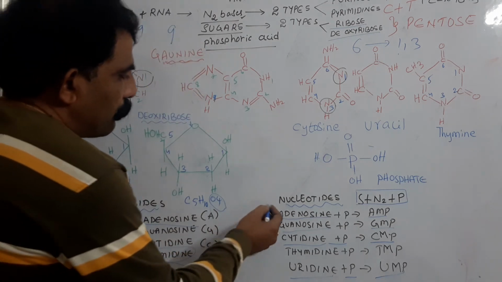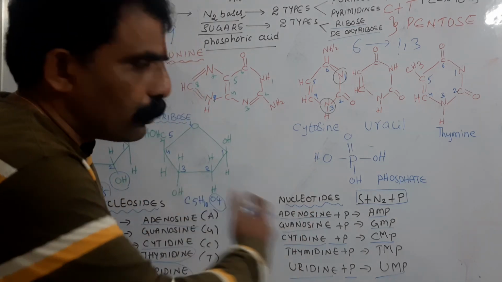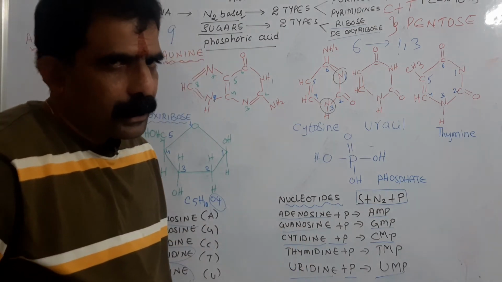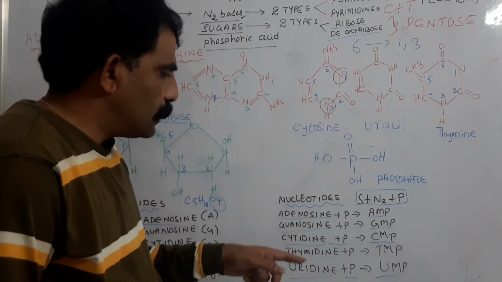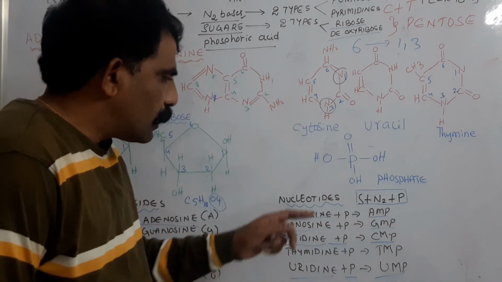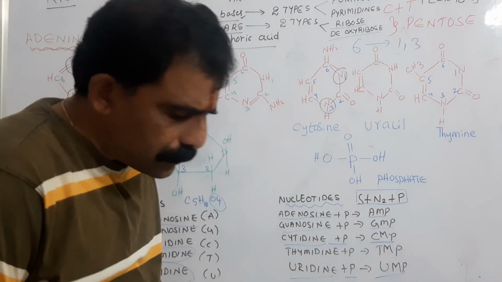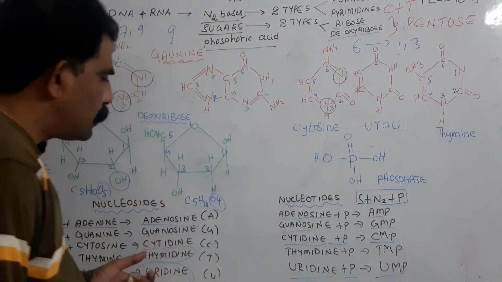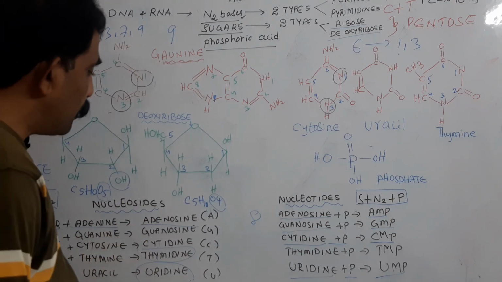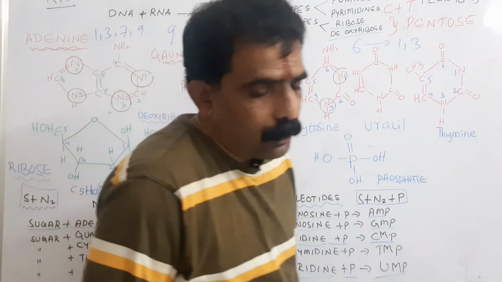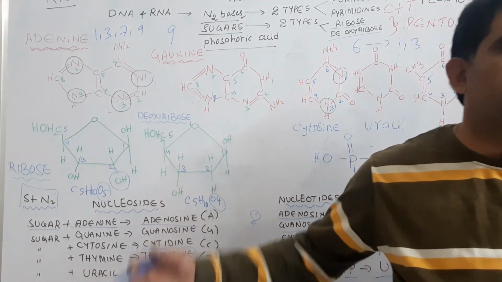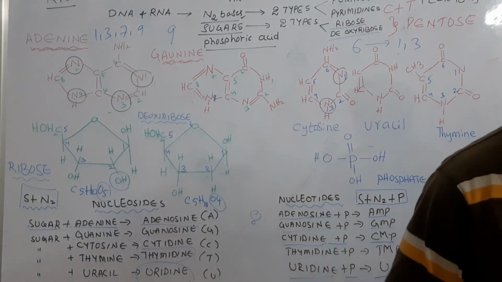How? If you take ribosugar, ribonucleotides, 3. If you take deoxyribosugar, deoxyribonucleotides, 3. 3 plus 3, 6. However, one uridylate is present in the RNA and thymidylate is present in the DNA. Like that, 8 types of nucleotides are possible and 8 types of nucleosides are possible. These nucleotides make up a polynucleotide strand, which will be discussed in the next class.